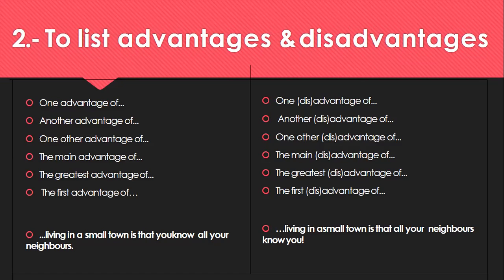So, for example, you never may begin your list of advantages or disadvantages with the phrase one other advantage of, because other reminds us about the previous ones. It tells us that we had some more before. So you may begin with one advantage, with main advantage, with greatest advantage, the first advantage, and so on. The same thing can be said about disadvantages.